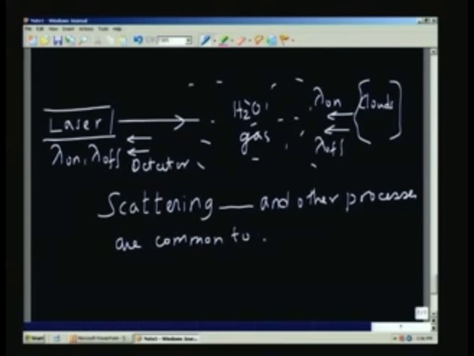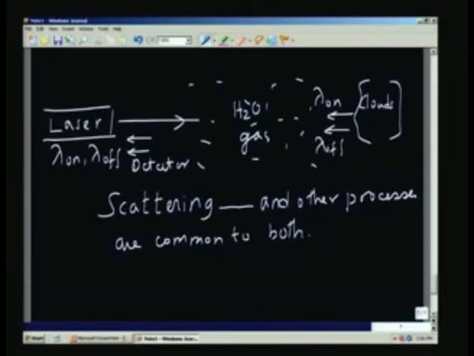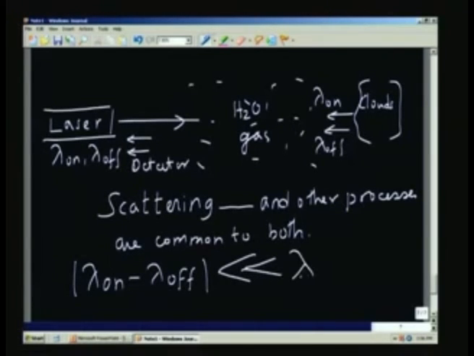Scattering is very highly sensitive to wavelength, but because the two wavelengths are very close to each other, and we will take an actual example, you will see how close they are, practically there is no change in the lambda. I am talking about a very small delta lambda, lambda on minus lambda off, which will be very small compared to lambda.